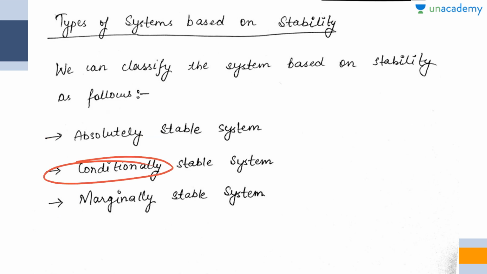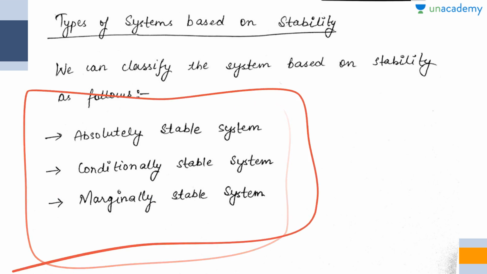Conditionally means there is a particular condition at which it is stable and there are some conditions at which it is not stable. Marginally stable means the system is stable only at the margins. So I'll describe these three types of systems in brief.